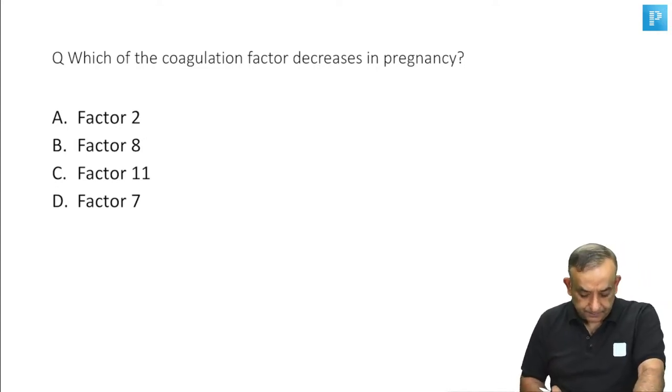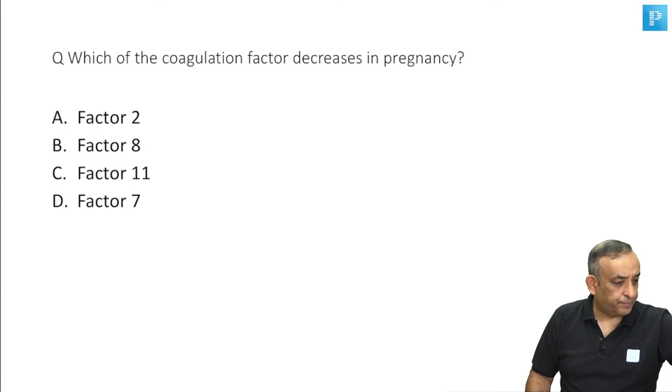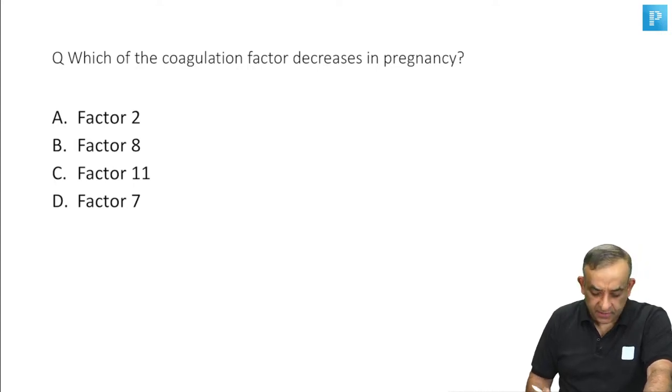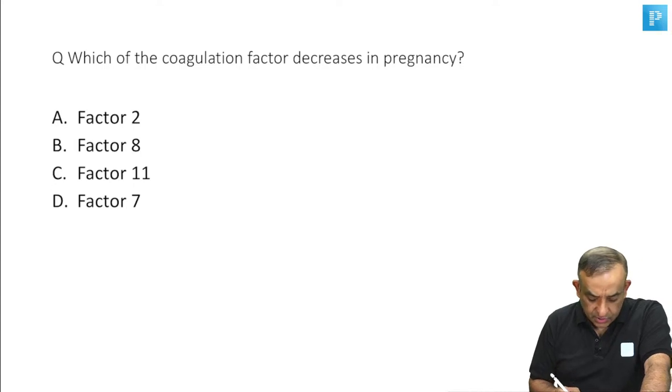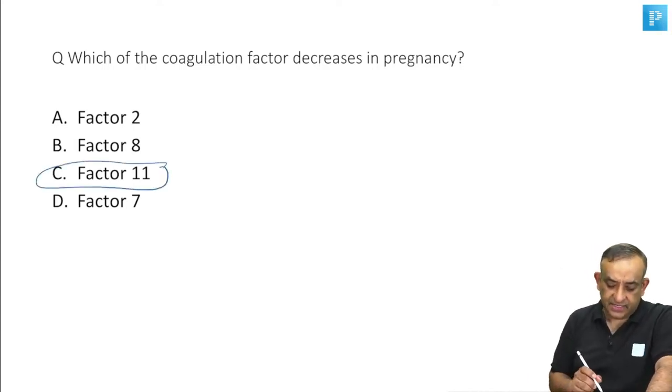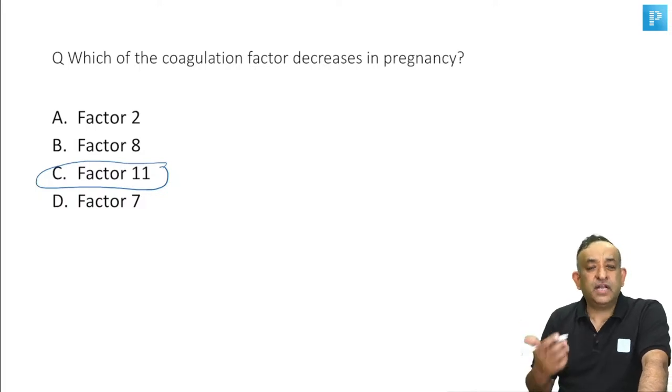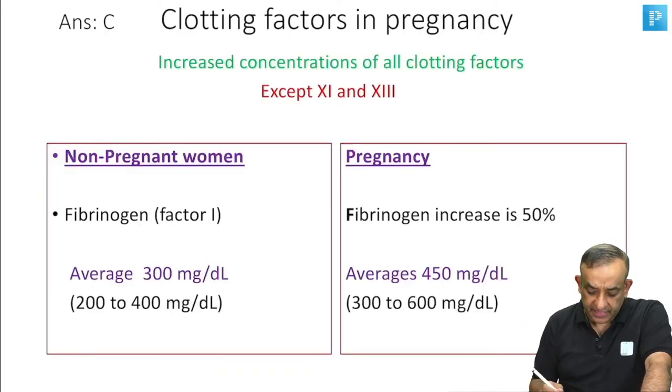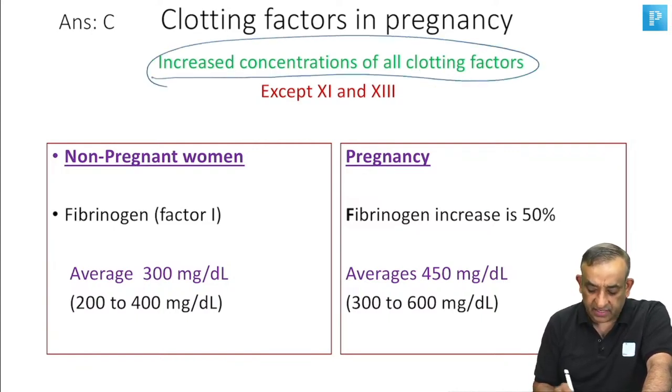Right. So what have you answered, guys? Okay, 11 and 13. Yes, I saw one person answering. Factor 11 is the one which decreases in pregnancy. Rest all the factors increase. So 11 and 13 are the two. I'm giving you the slide here from the physiology of pregnancy chapter of our app. Clotting factors in pregnancy: concentration of all the clotting factors increases except 11 and 13.